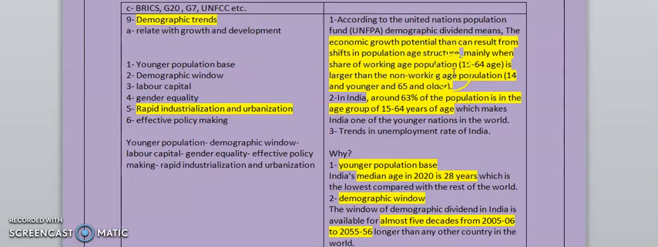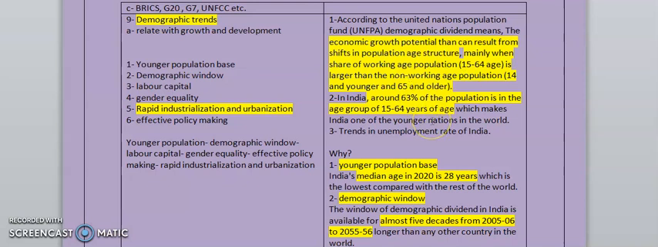Also, you can supplement this definition with data. In India, around 63% of the population is in the age group of 15 to 64 years, right? So in the introduction you can use this definition and this data. It will take almost 70 to 80 words, and it will create a great impression on the examiner, that you are using a good definition from a credible source and also putting data in the introduction itself.